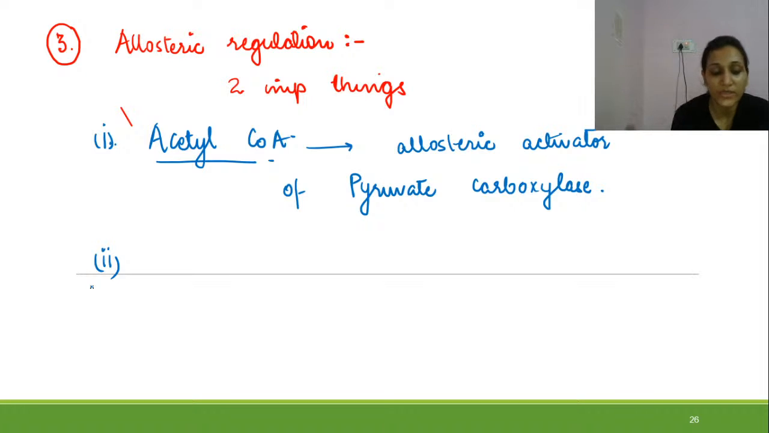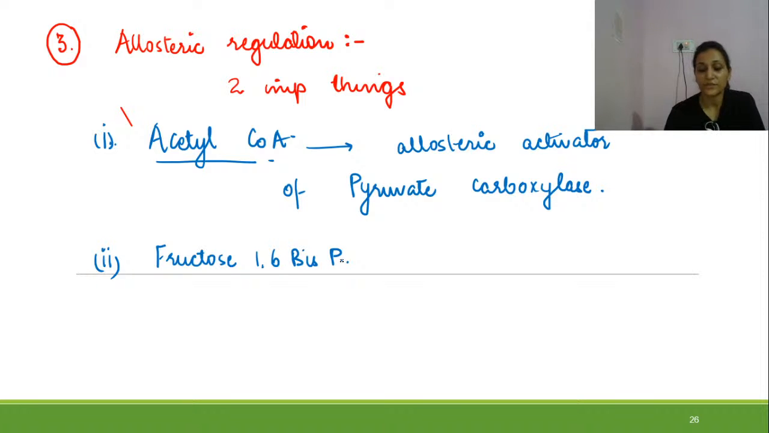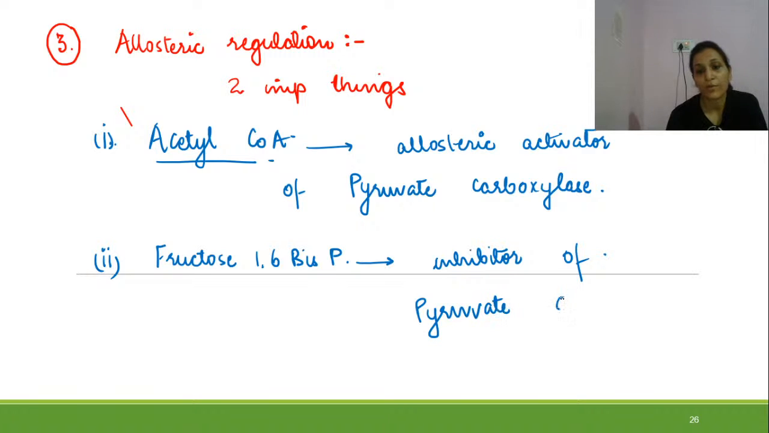Second that you need to know is fructose 1,6 bisphosphate. It is a negative activator, or inhibitor, of pyruvate carboxylase. So better we will write inhibitor of pyruvate carboxylase. It is the inhibitor of pyruvate carboxylase.